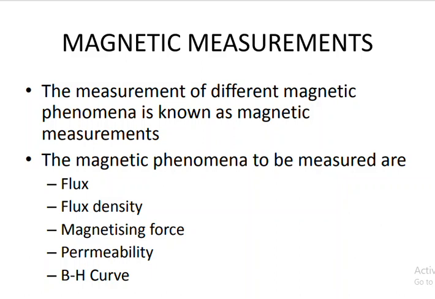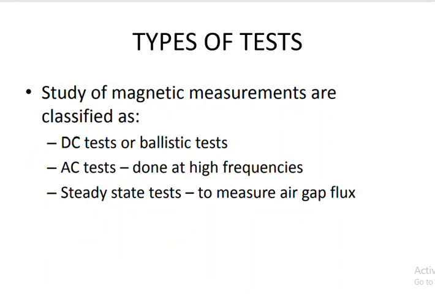Magnetic measurements have some inherent inaccuracies due to which the measured values depart considerably from the true values. The inaccuracies are due to the following reasons. First, the conditions in the magnetic specimen under test are different from those assumed in calculations. Second, the magnetic materials are not homogeneous. Okay, next we will see the types of magnetic tests.